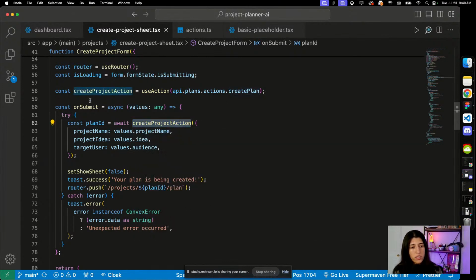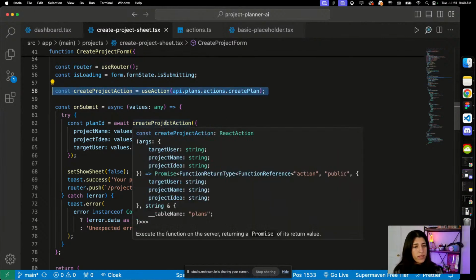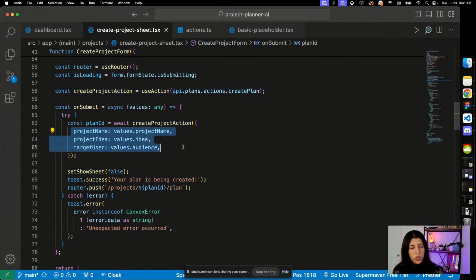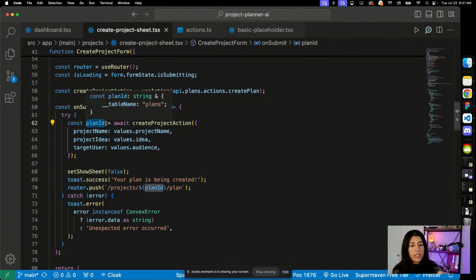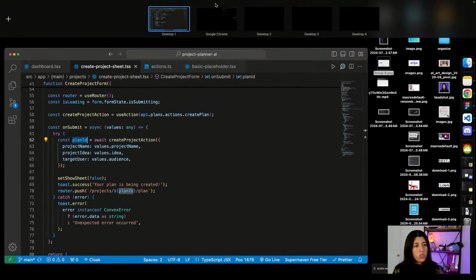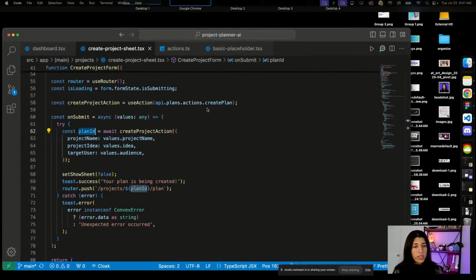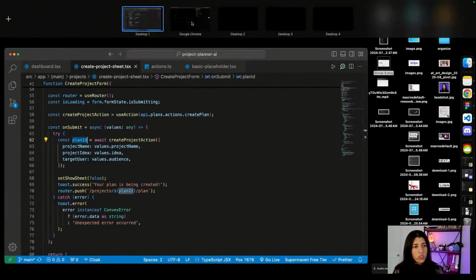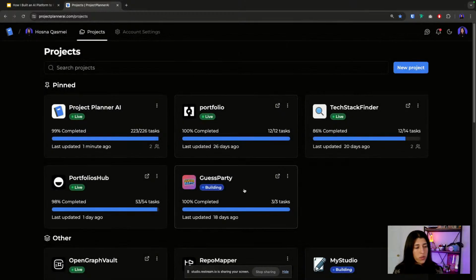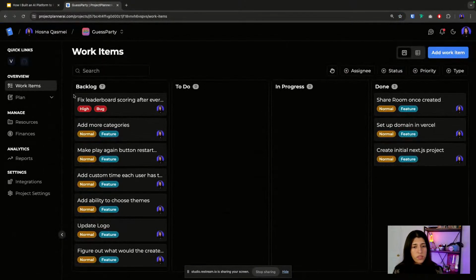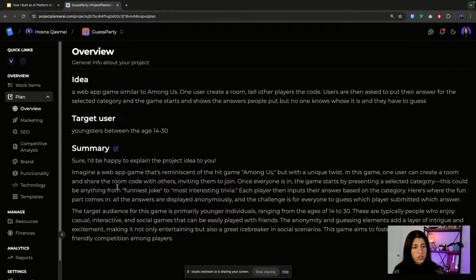And then what it's going to do is go hit this. So this is on the front end, right? And this is how you initialize it here. And this is the properties, or the arguments, that you're passing to it. And then what you eventually want to do is retrieve the plan ID to then redirect from this page to the new project page that it generates, like one of these sub pages. Then it generates one of these sub pages, and it fills out the plan for you, and it generates all these for you.